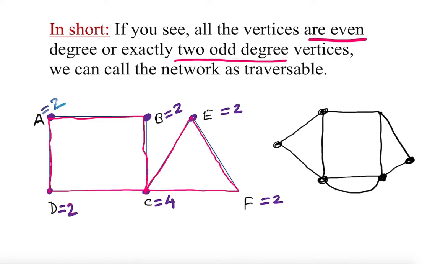This is a vertex, this is a vertex, that's a vertex, this is a vertex. So what is the degree of each vertex? I'm going to label them A, B, C, D, E, F.